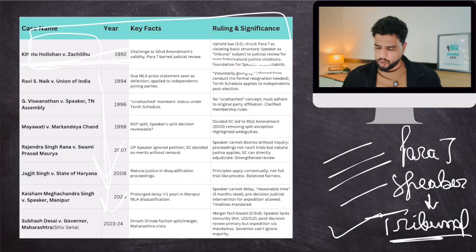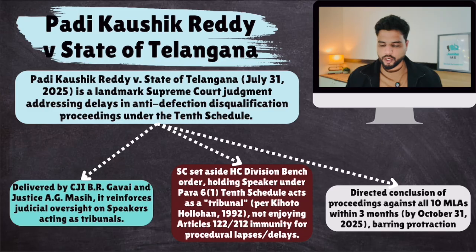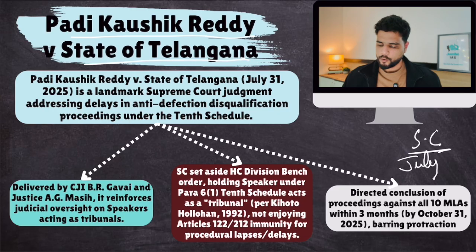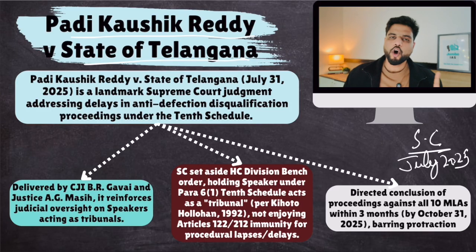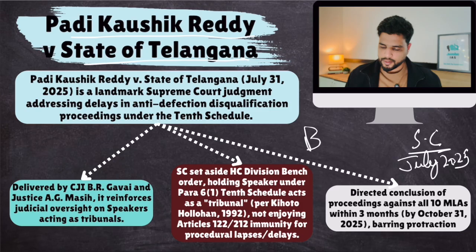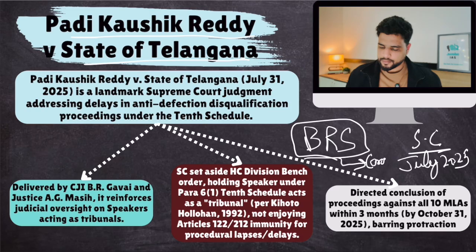All right. And now let's talk about the recent landmark judgment. That was Padi Kaushik Reddy versus State of Telangana. The Supreme Court gave a judgment on this case in July 2025. Let me give you a brief background of what happened. Elections happened to the Assembly of Telangana. There were 10 MLAs who got elected from BRS, but after getting elected, they joined Congress. So these 10 members from BRS shifted party allegiances to Congress.